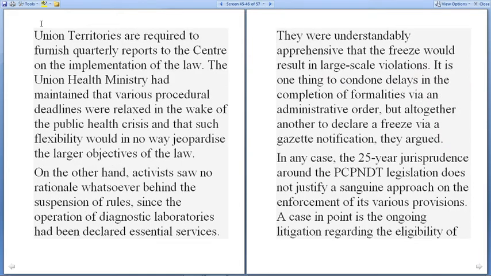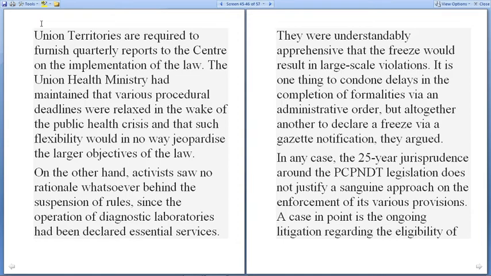State governments or union territories are required to furnish quarterly reports to the Centre on the implementation of the law. The Union Health Ministry maintained that various procedural deadlines were relaxed in the wake of the public health crisis, and that such flexibility would in no way jeopardize the larger objective of the law.